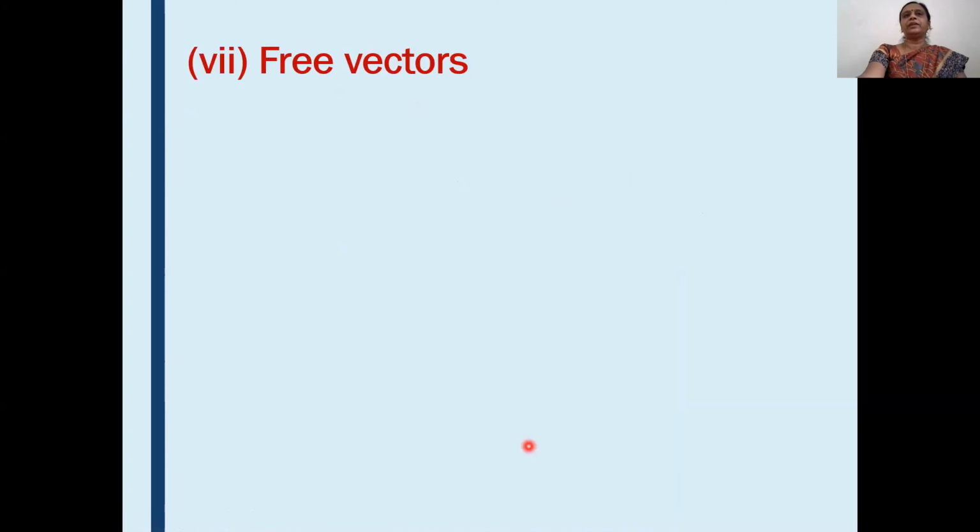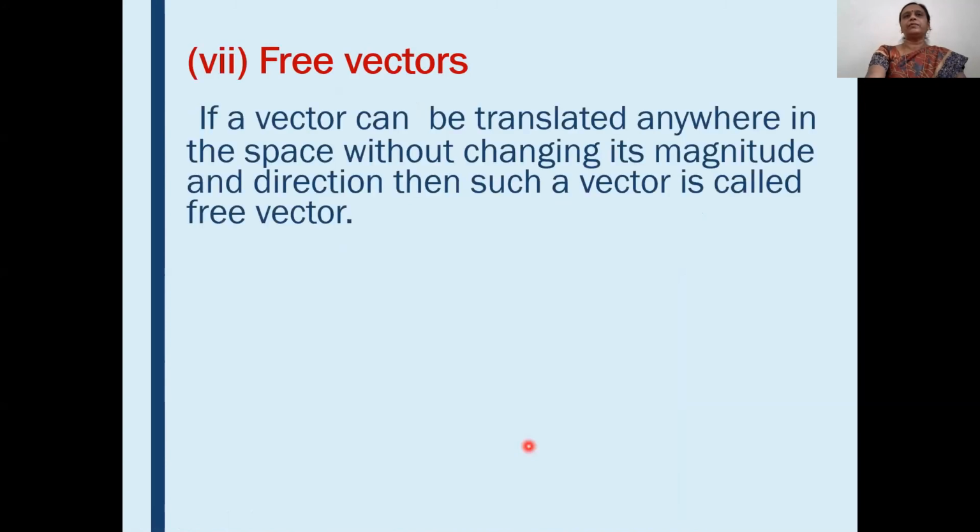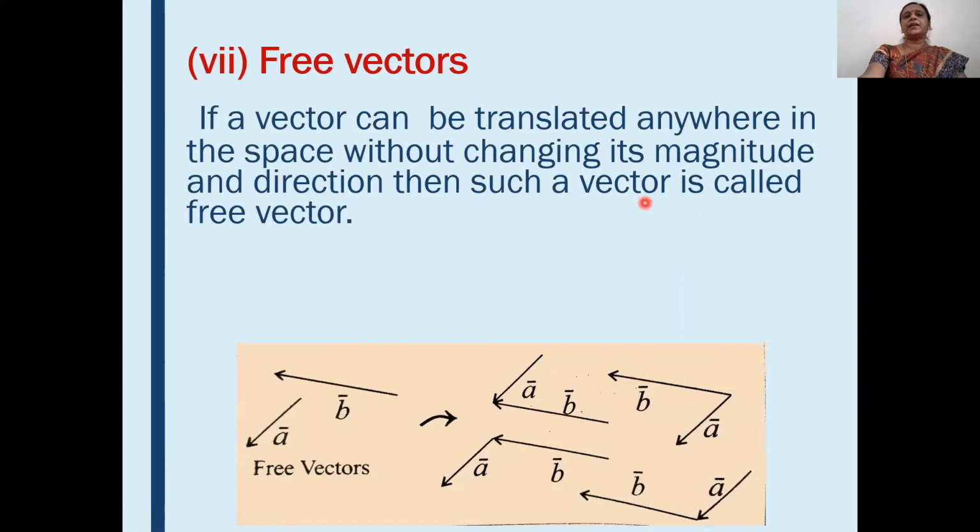Okay. Then free vectors. We will see the definition of free vectors. If a vector can be translated anywhere in space without changing its magnitude and direction, then such a vector is called a free vector. See the diagram. All these are free vectors. See here, a bar and b bar. We can translate this vector a bar anywhere in space without changing its direction and magnitude. See here, I have replaced this a bar here. Compare these two: their direction and magnitude are the same.